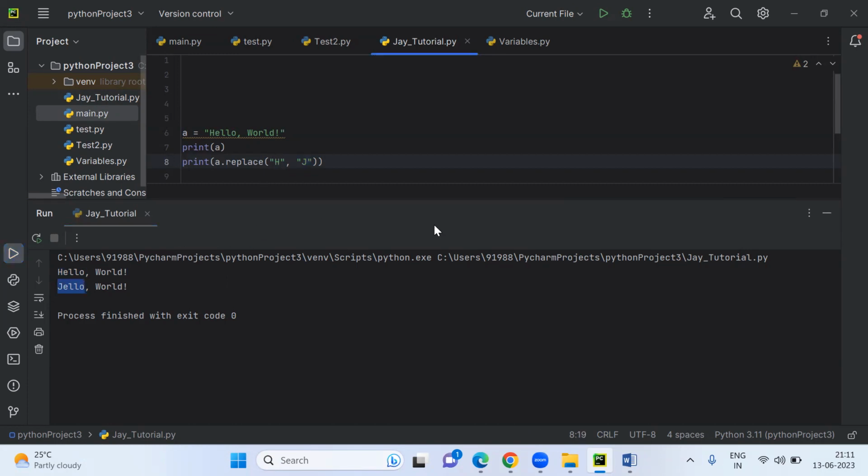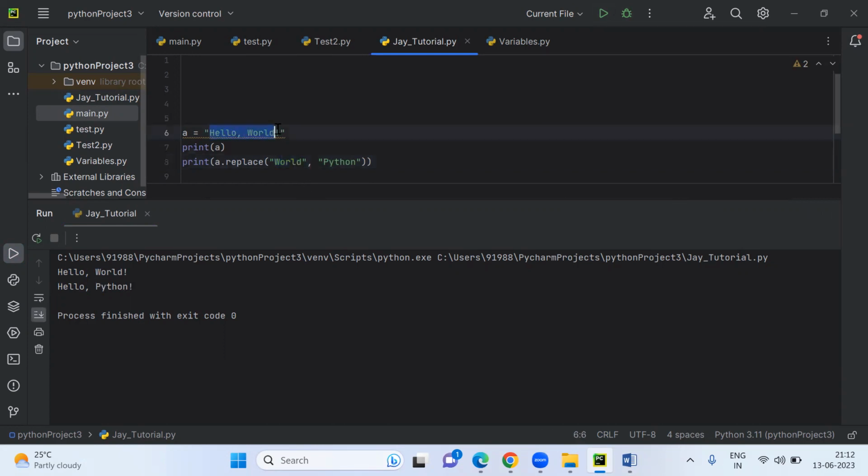Let me see if we can replace more words or not. Let me take world. Will it work with only one or two characters, or also for more characters? So Python. I'm going to convert world with Python. Hello Python. So it's converting not only a single character, it's converting multiple characters also.